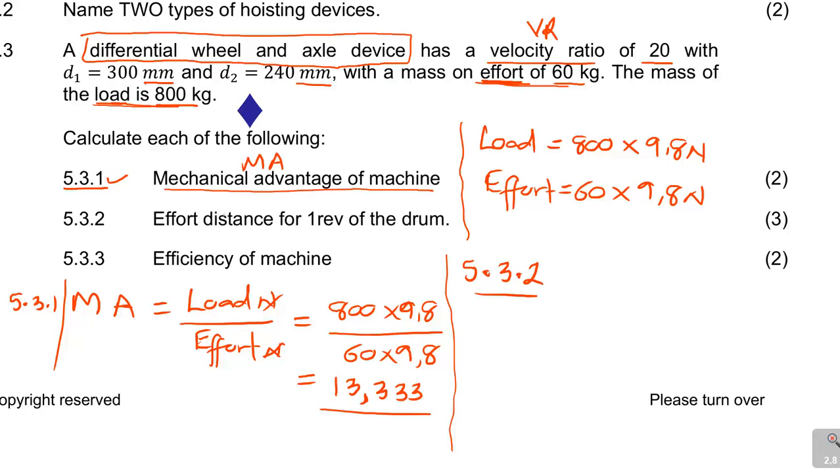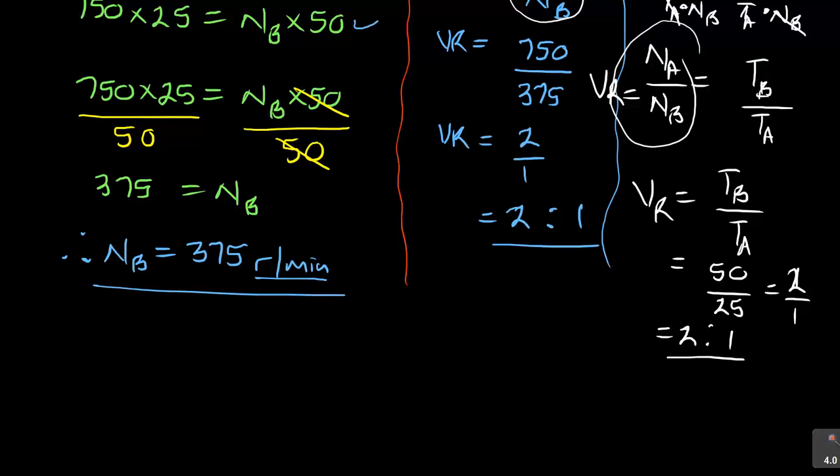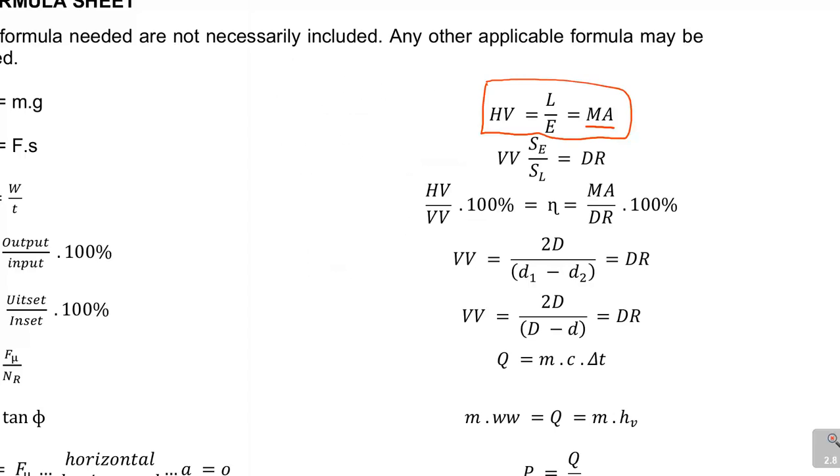All right, now let us look at 5.3.2. They're saying effort distance for one rev of the drum. So if the drum is going to have one rev or revolution, what is the effort distance? Now you need to go to your formulas again, where it connects the effort distance. Just going to show you this formula.